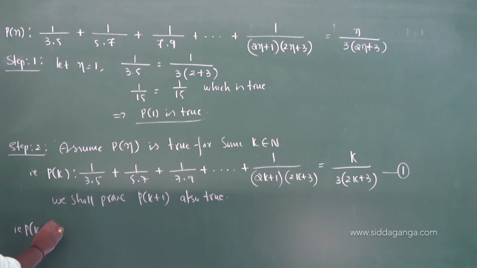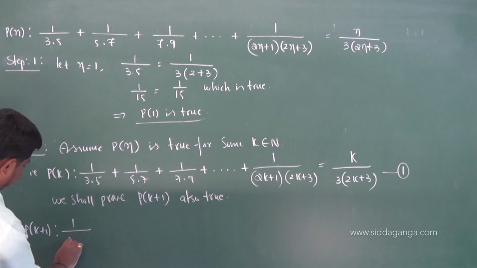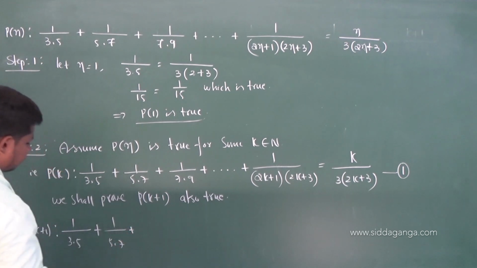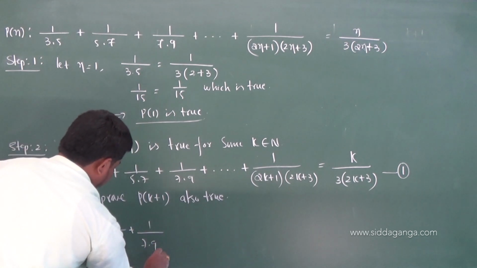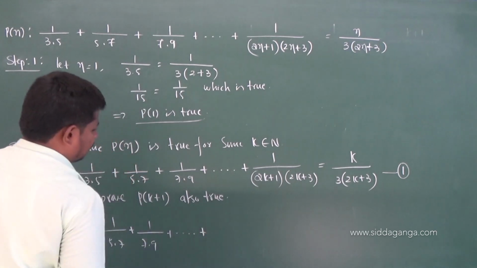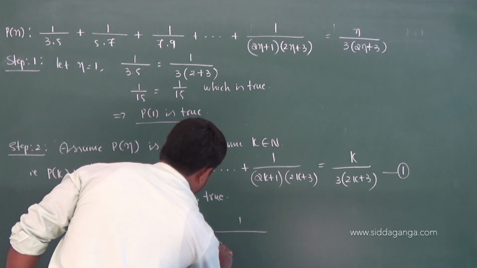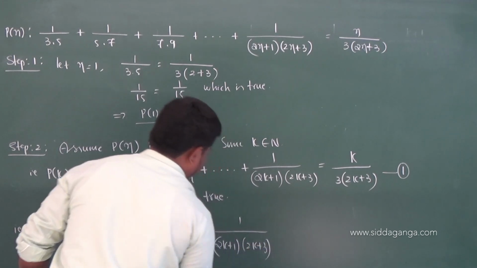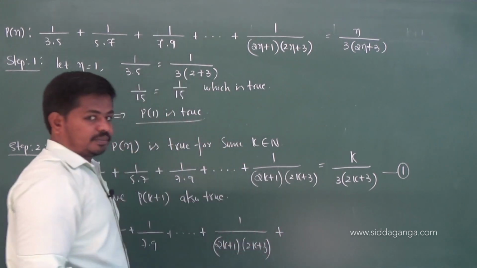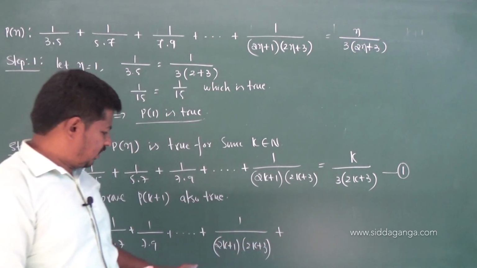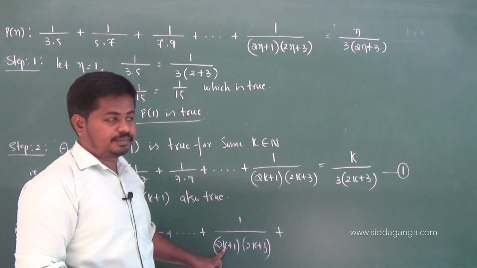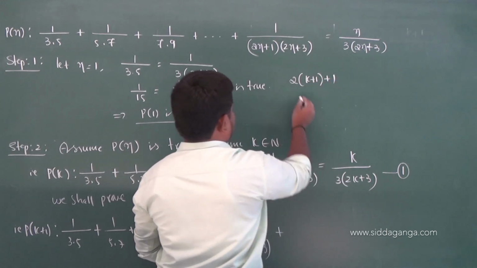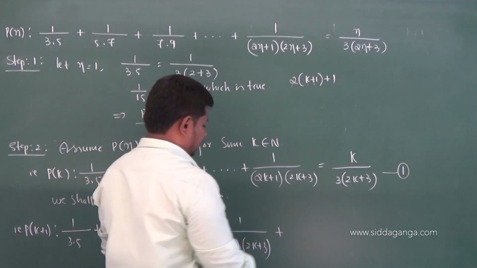P of k plus 1 is 1 by 3 into 5 plus 1 by 5 into 7 plus 1 by 7 into 9 and so on. The kth term is 1 by 2k plus 1 into 2k plus 3. What is the k plus 1th term? Replace k by k plus 1, that's it. See, 2 into k plus 1 plus 1, what do you get? 2k plus 2 plus 1, so 2k plus 3. So 1 by 2k plus 3,